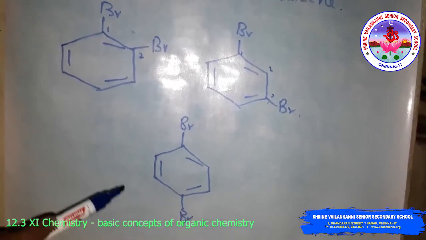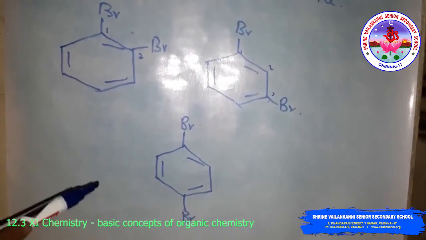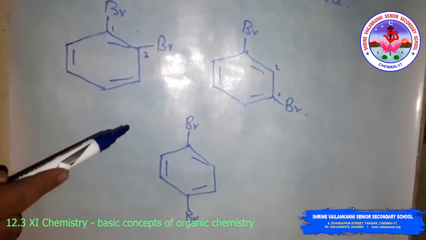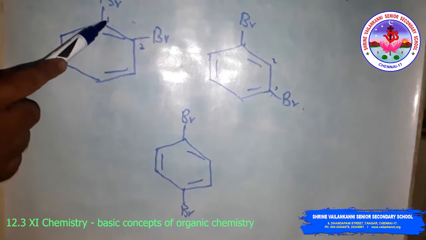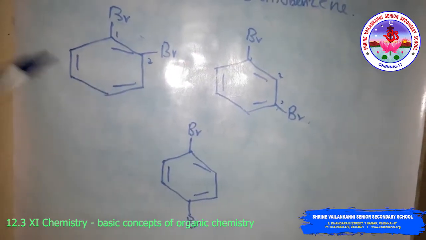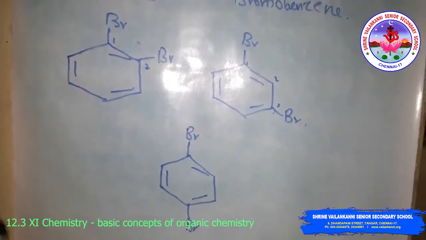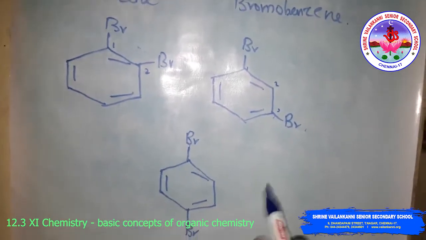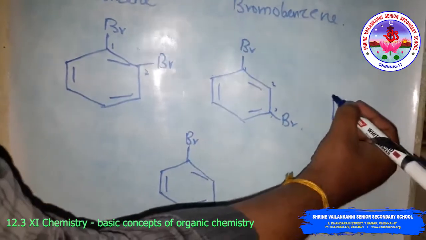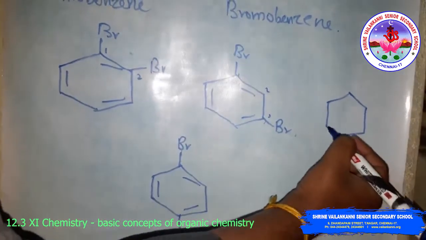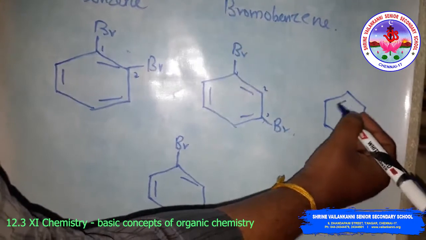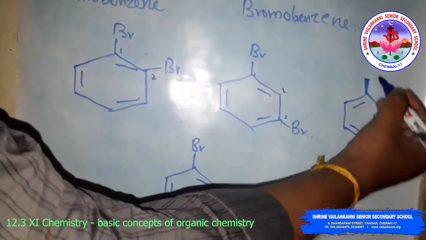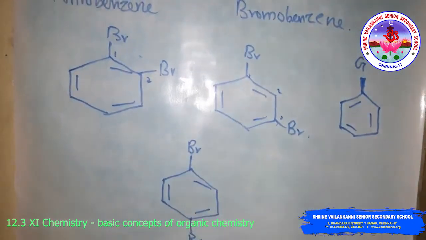In the trivial system, the terms ortho, meta and para are usually used as prefixes. They are indicators of the position. See, what are the ortho, para and meta positions? Suppose any group, any functional group, is present here.